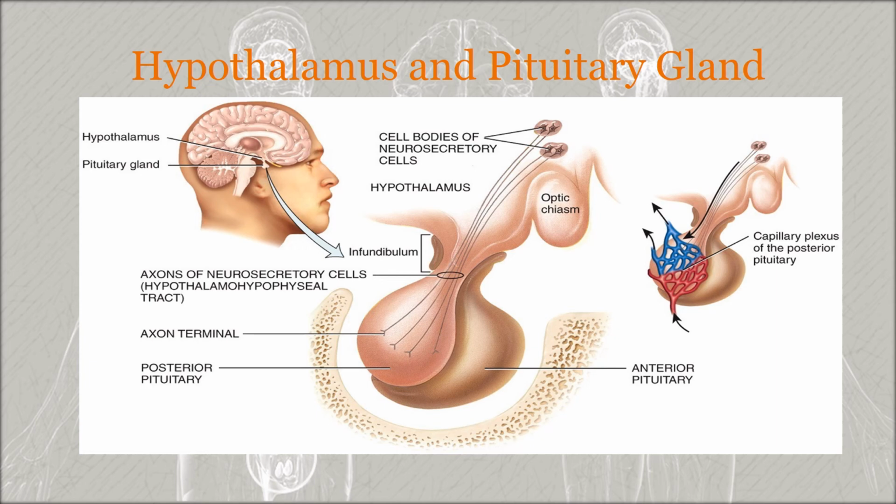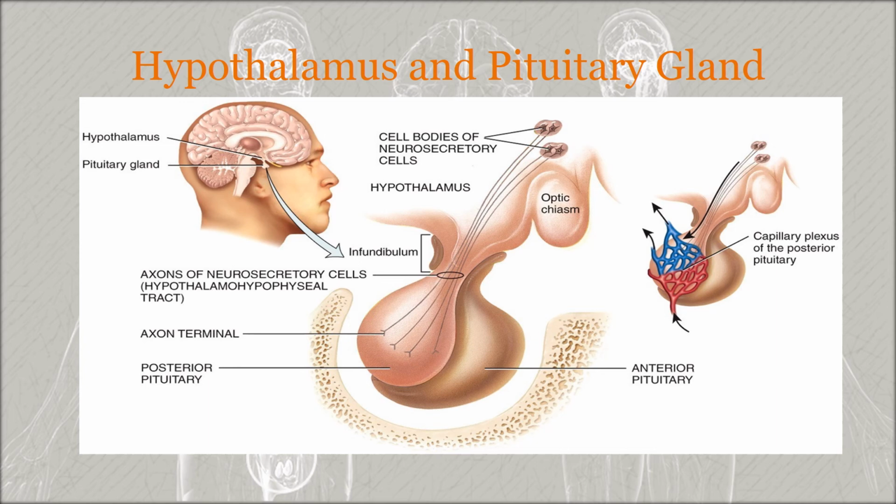Here we can see the cell bodies of the neurosecretory cells, and the hormones are synthesized there. They are transmitted into the posterior pituitary through the axons of the neurosecretory cells, the hypothalamic-hypophyseal tract, and released into the capillary plexus of the infundibular process in the posterior pituitary. On the right side image, we can see the capillary plexus of the posterior pituitary.